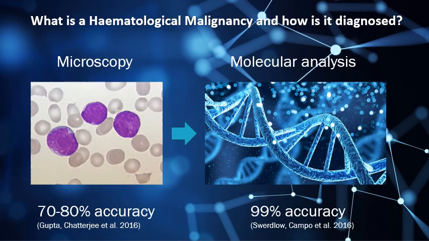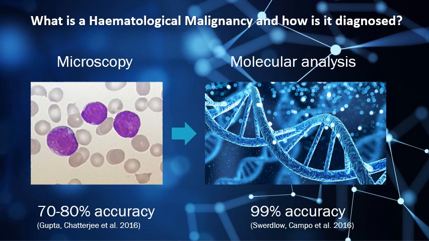How is a hematological malignancy diagnosed? Our mainstay of diagnosis is microscopy, and you'll find that this is fairly heavily relied upon in areas where resources are limited, because all you need is a few basic laboratory facilities and some basic knowledge of hematological malignancies and how to diagnose them. It's difficult to get an accuracy from the published data because it depends on what you're comparing the technology to, but it's generally accepted that microscopy has an accuracy rate of 70 to 80%.